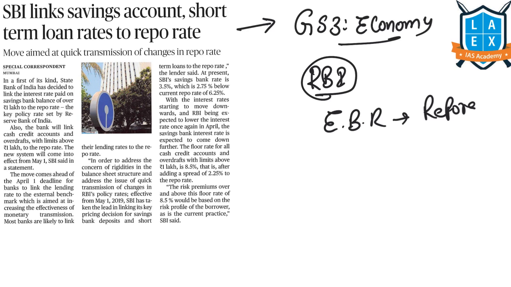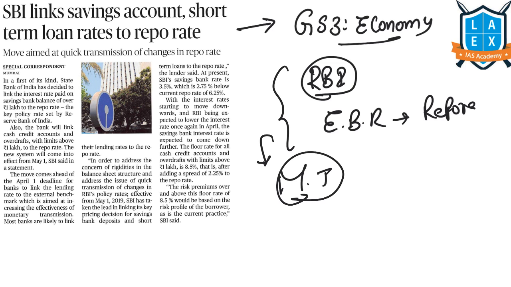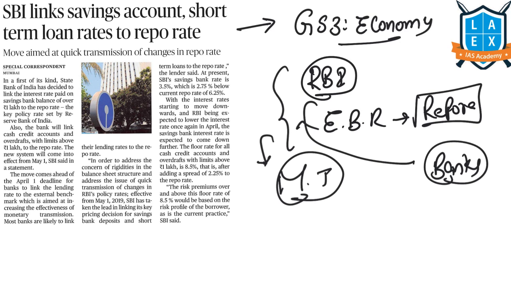The reason to suggest this is because there is no monetary transmission when the RBI has reduced this repo rate. Repo rate is the interest rate at which the commercial banks borrow money from the Reserve Bank of India for their short-term lending.